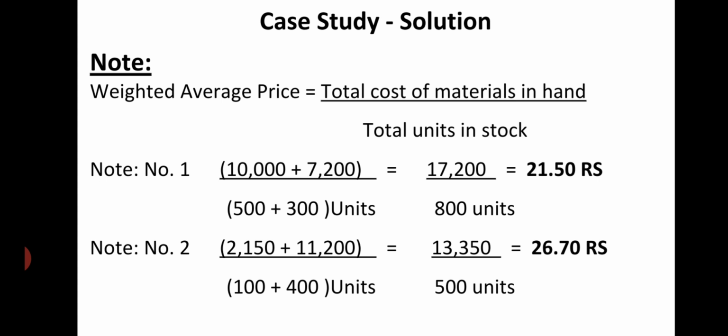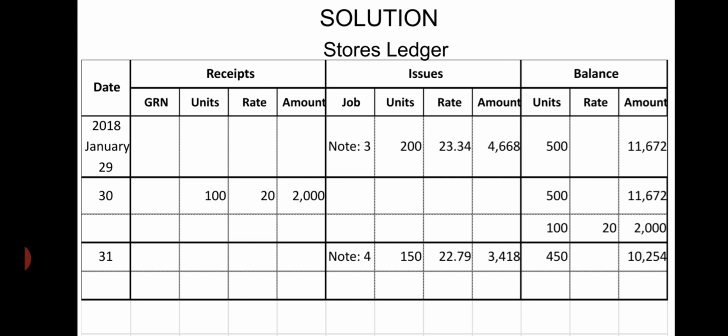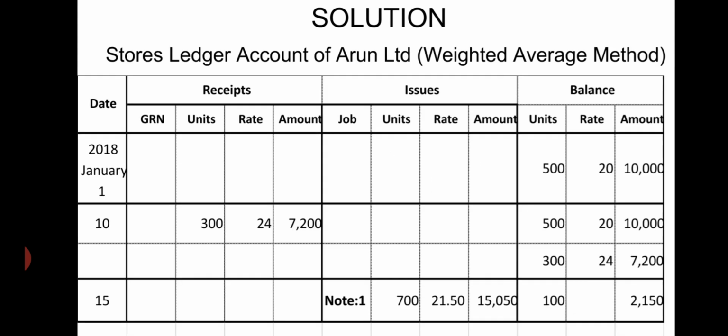10,000 plus 7,200 divided by 500 plus 300 means 800 units, 17,200 divided by 800 means 21.50 per ton. That is the average price. 21.50 per ton will be charged for the issue. Amount will be 15,050 and 100 ton will be the balance.